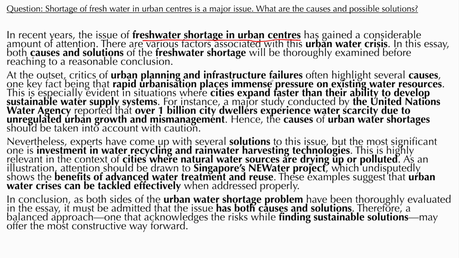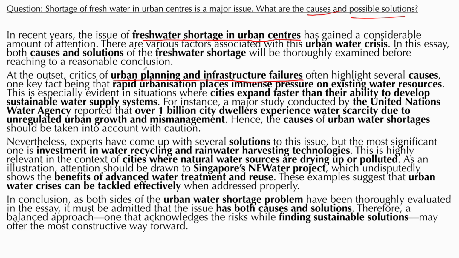In this essay, both causes and solutions, you can see that I have modified a bit because it's not really talking about problems and solutions. The question has asked me the causes and asked me to give a solution, so the freshwater shortage will be thoroughly examined before reaching a reasonable conclusion. At the outset, critics of the urban planning and infrastructure failure. So I cannot really directly say that water shortage or freshwater shortage, right? Critics are not critiquing freshwater shortage; they're actually criticizing why there is a failure, often highlight several causes.